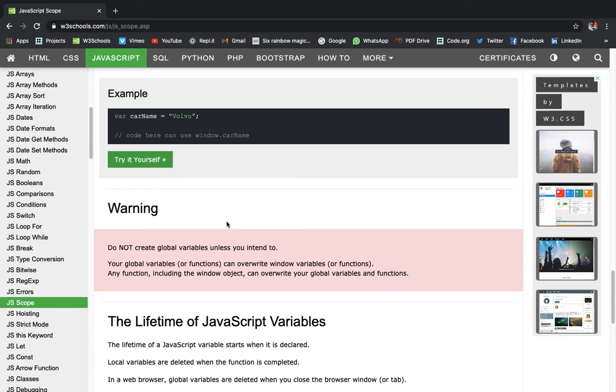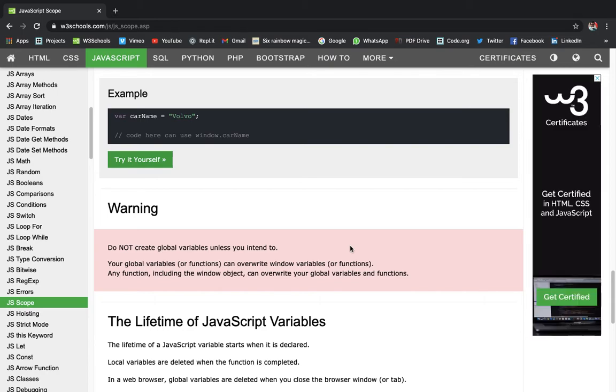Your global variables or functions can override window variables or functions. Any function, including the window object, can override your global variables and functions. So this error is caused due to global variables.